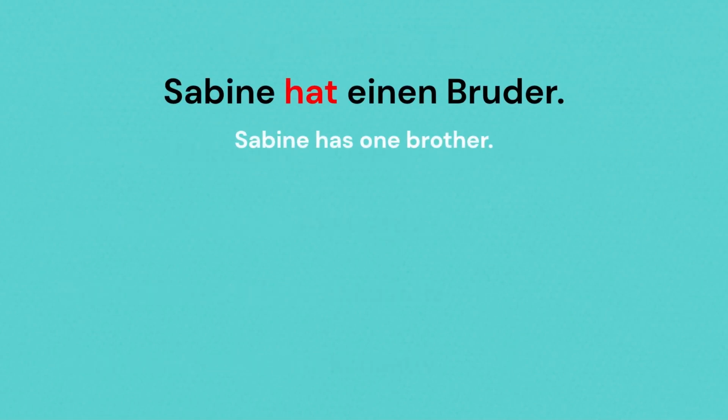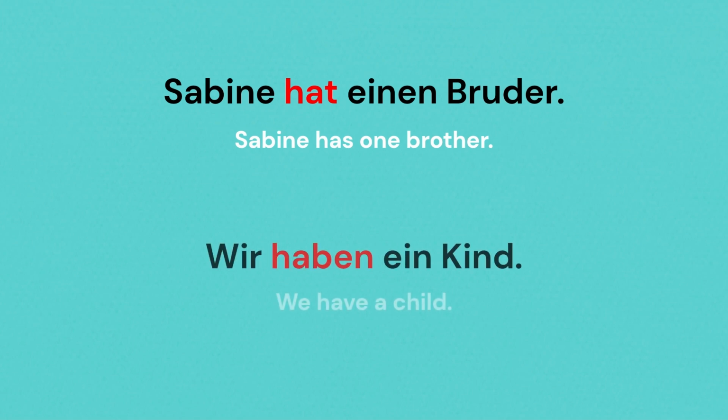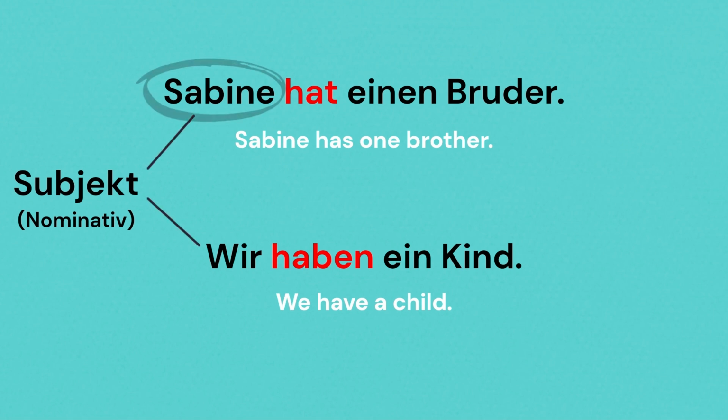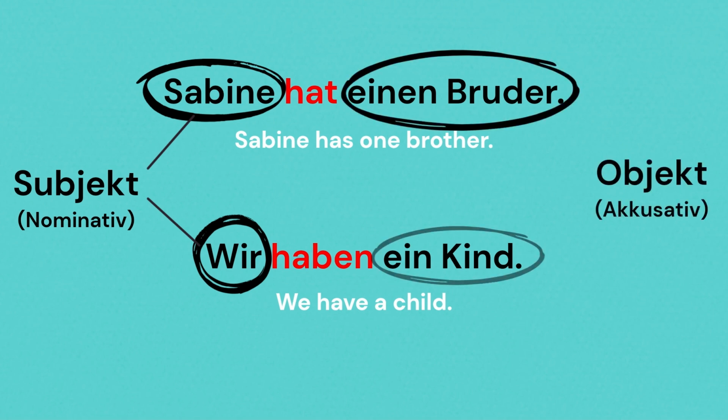Let's take two sentences to understand this. Sabine hat einen Bruder. Wir haben ein Kind. We have already learned that every sentence has a subject. In this case, Sabine and wir. And subject is always in nominative. In some sentences, there is also an object, like in these two. In the first sentence, the object is einen Bruder, and in the second sentence, ein Kind. This object is known as the accusative object, or you can say this object is in Akkusativ.